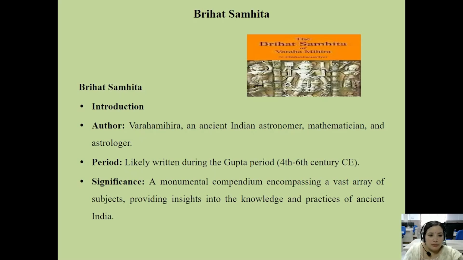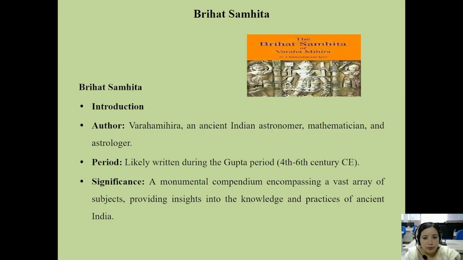The author of the Brihat Samhita is Varaha Mihira, an ancient Indian astronomer, mathematician, and astrologer. The period is likely the Gupta period, 4th to 6th century CE.